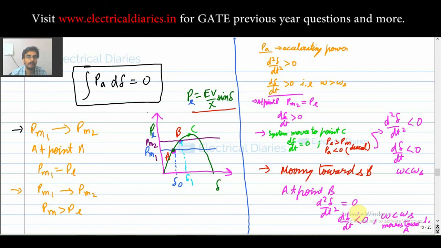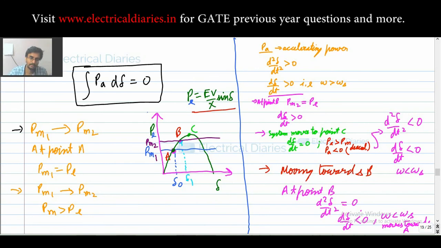Because of the losses, if you consider them. Or else your system will remain oscillating between C, B and A points. Okay, so that is what is happening. Okay, so are you getting it?